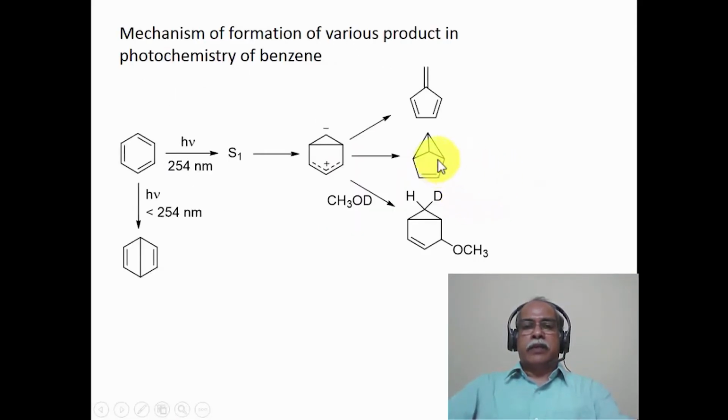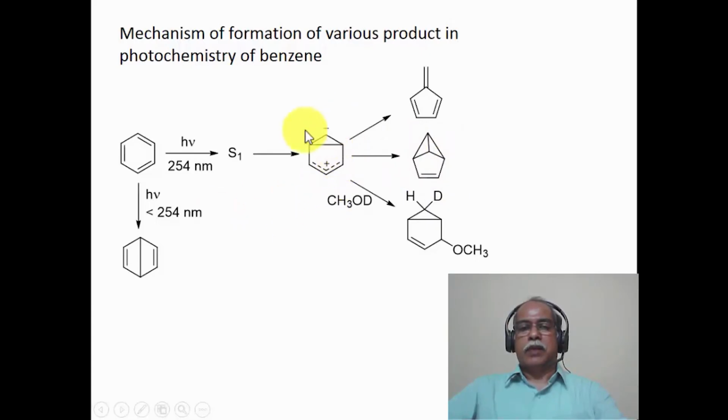The mechanism of formation of these various products that we have seen in the case of benzene is shown here. When it is less than 254 nanometer, this could be arising out of the S2 excited state of benzene, giving the dimerbenzene. If it is arising from the S1 excited state of benzene, then you can invoke a dipolar state of this kind. From the dipolar state, for example, one can easily go to the benzvalene by connecting this carbon and this carbon with a double bond here, or connecting this carbon and this carbon with a double bond resulting here, essentially forming the benzvalene.